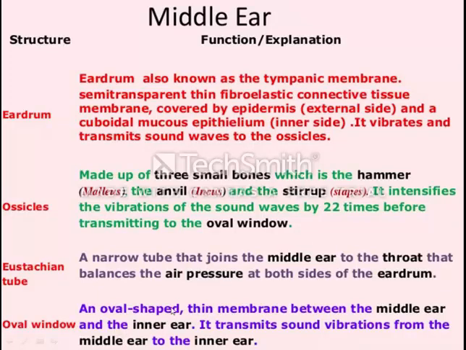And what is the oval window? As we have talked about previously, the definition is an oval-shaped thin membrane between the middle ear and the inner ear. And what does it do? It transmits sound vibration from the middle ear to the inner ear.